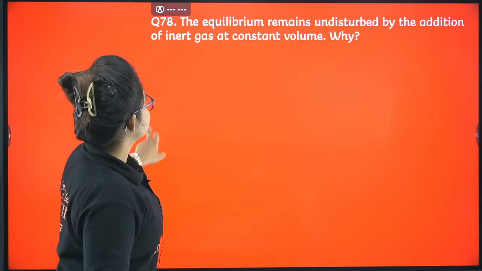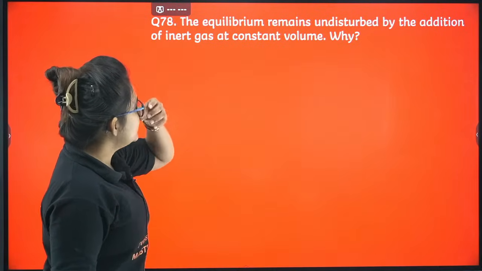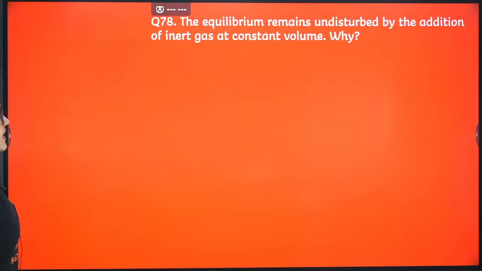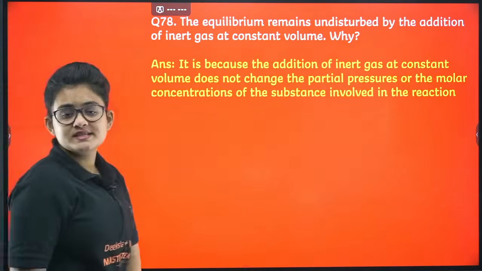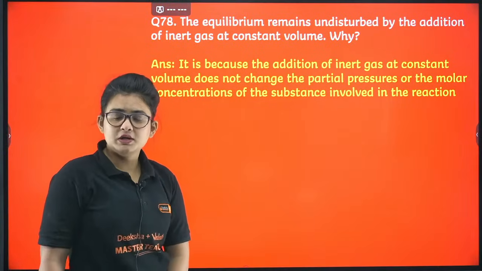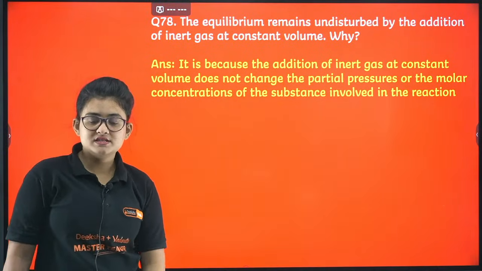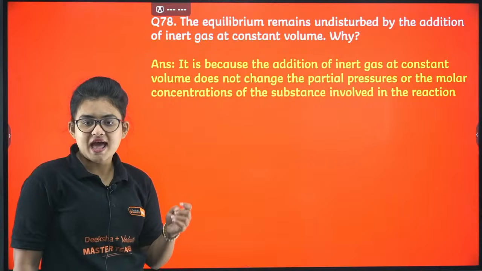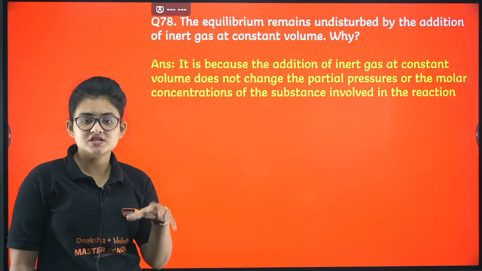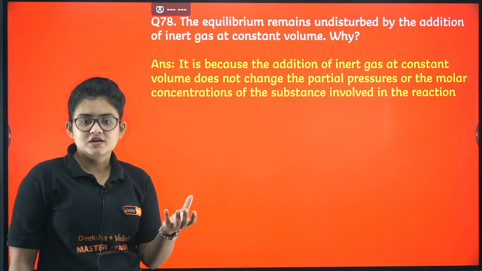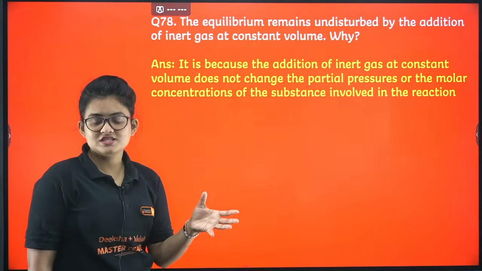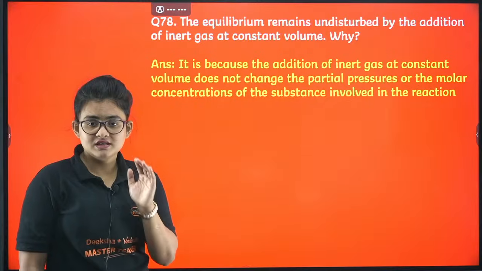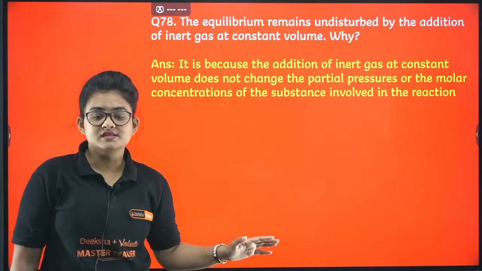Okay, proceed. The equilibrium remains undisturbed by addition of inert gas at constant volume. Why? The reason is that inert gases don't take part in the reaction. As the volume is fixed, the concentration will not change, so it is not contributing to the molar concentration. That's the reason the equilibrium remains undisturbed.